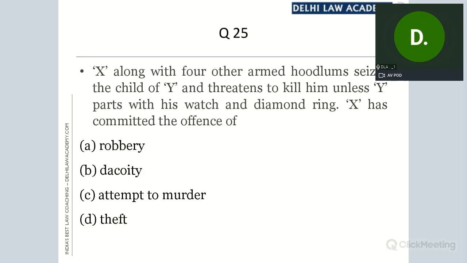X, along with four other armed hoodlums, seizes the child of Y, threatens to kill him unless Y parts with his watch and diamond ring. Yes, Smita, you say B, dacoity. Himanshu also says dacoity. Shruti says robbery. Jyotsna, anybody else? What offense is this?